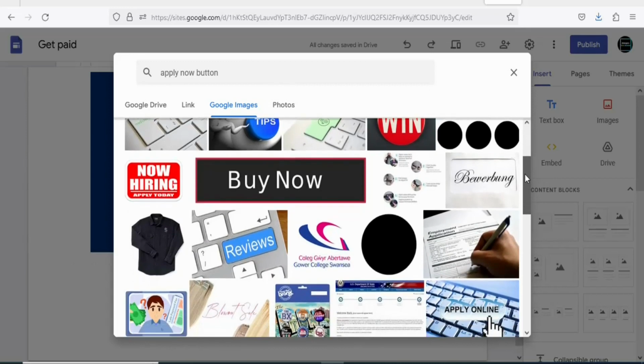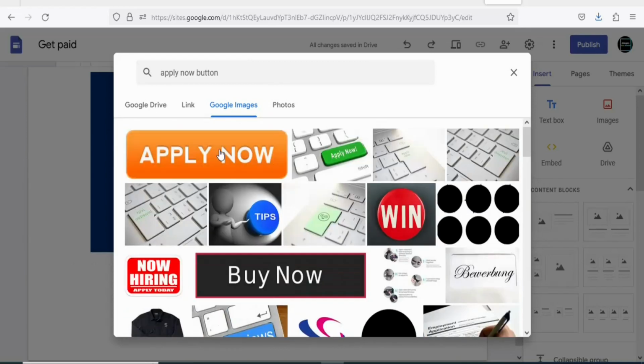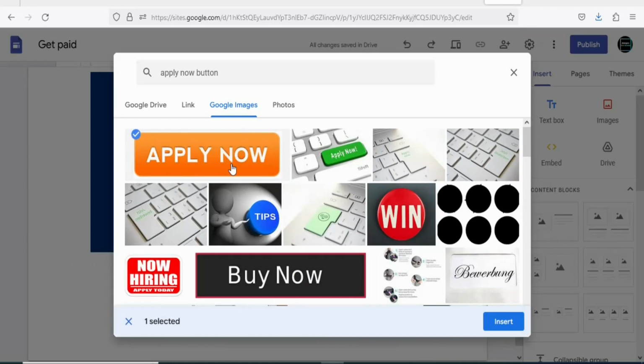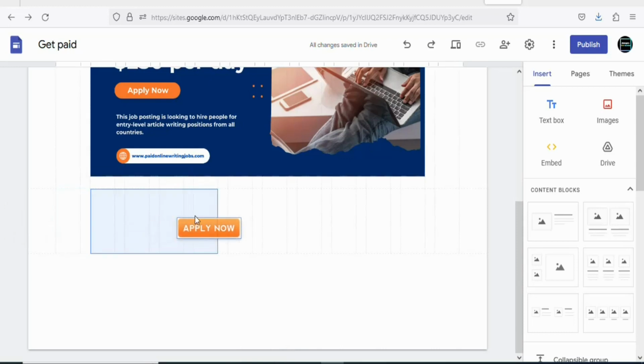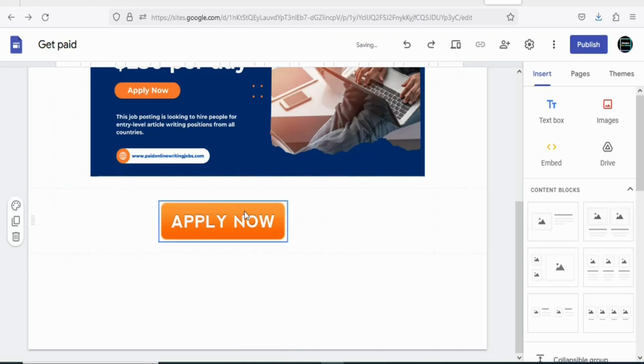You can see buy now, apply now, and the rest. In this case, we are going to select the first image right here. So click on it. Once you click on it, it has been selected. Click right here, insert. As you can see, it has been inserted. Drag it and then place it at the center right here. As you can see, that has been done.